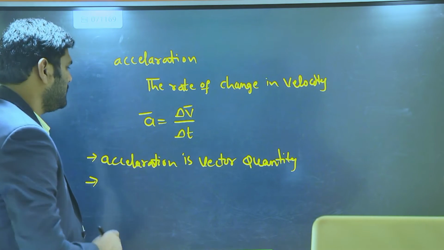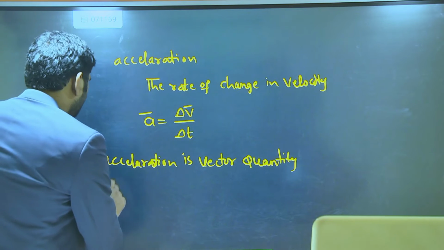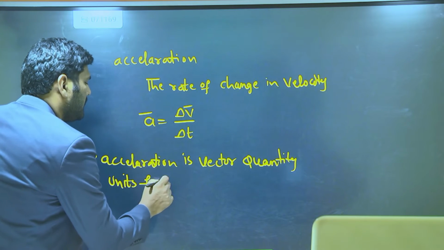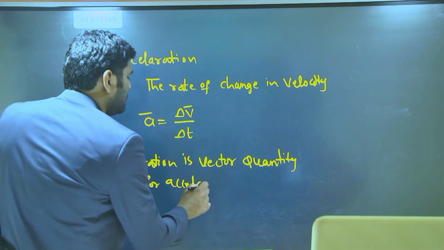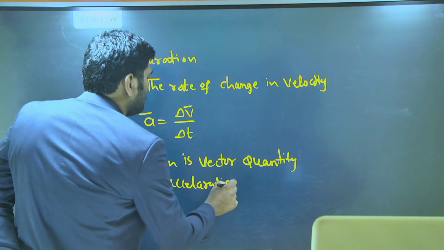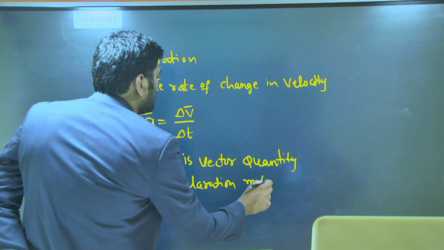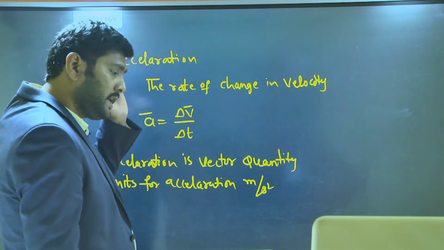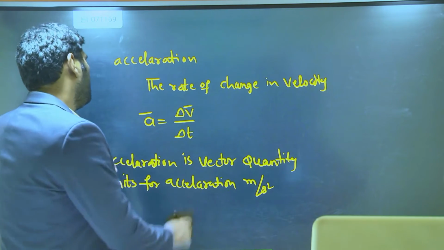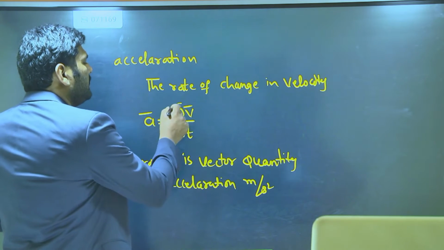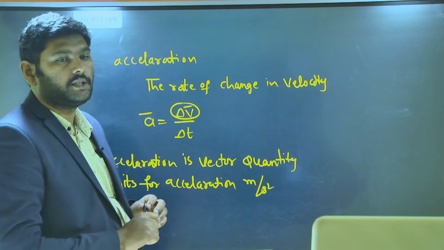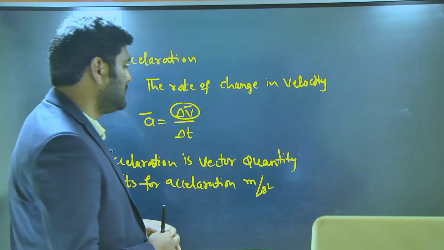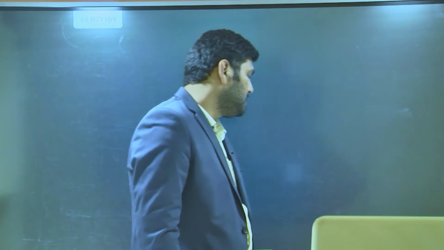One more thing is units for acceleration. Units for acceleration is meter per second square. This is the way we can define acceleration. But when defining acceleration, we don't know the change in velocity. How to find the change in velocity? Let us take it now. Write down change in velocity.